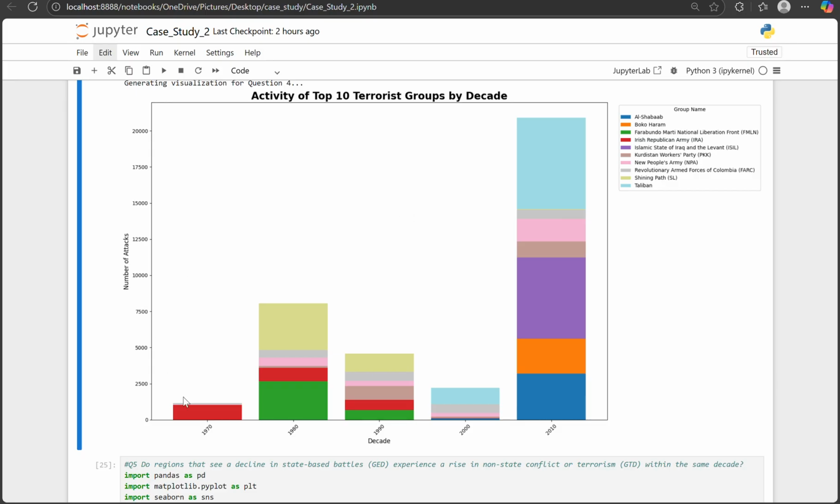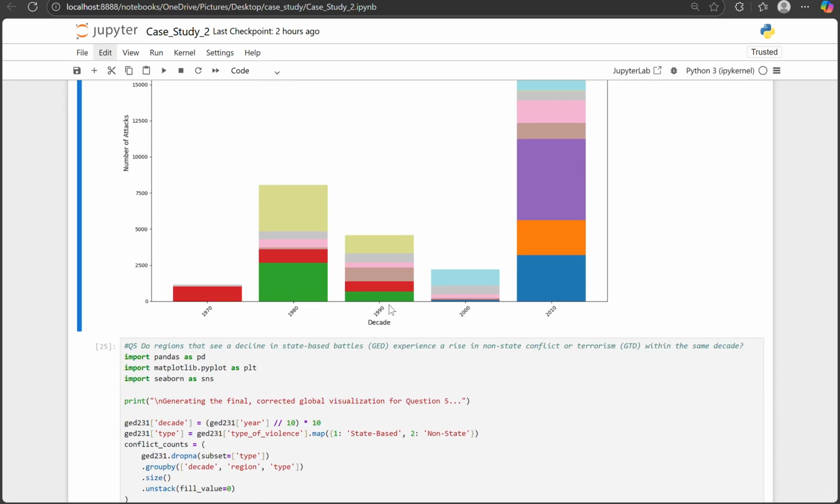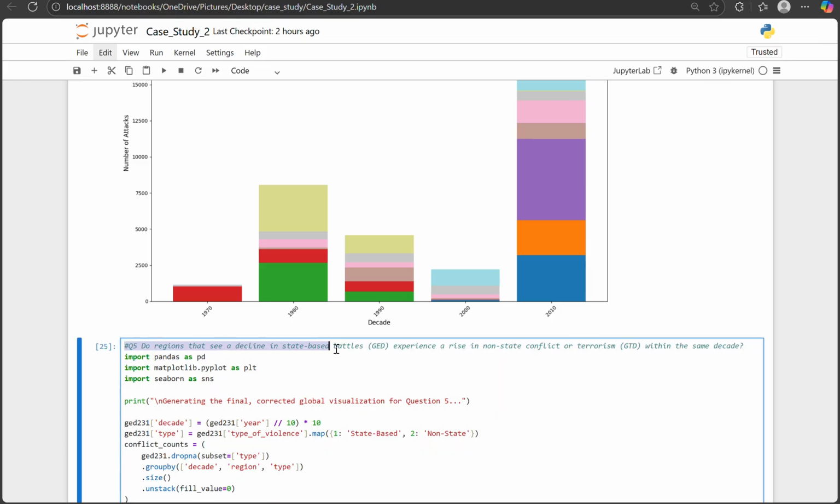This shows that terrorism is not static. Globally, new groups rise as old ones fade, while in India, long-term groups persist because of unresolved political and social conflict.